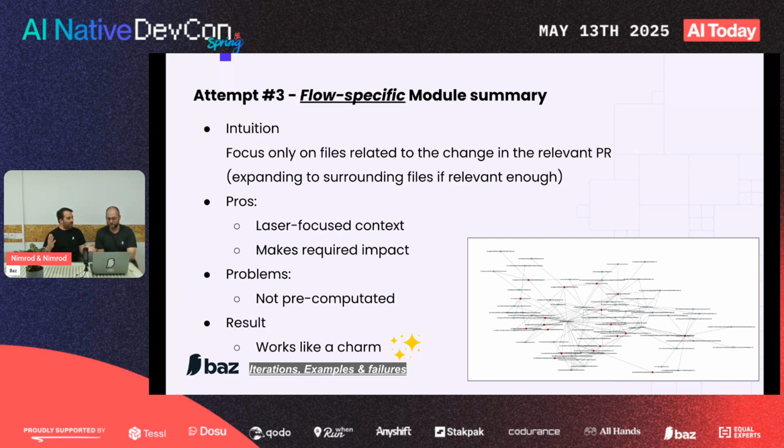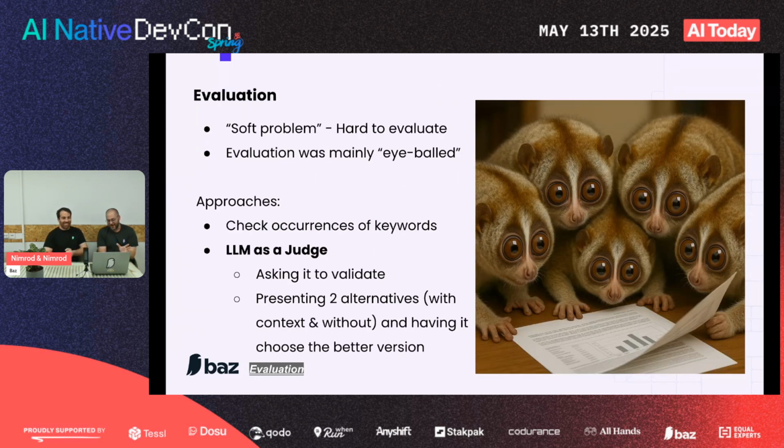Cool. So it works, right? That's it. We're done. Not quite, because I still want to take a minute to briefly mention evaluation. Yeah, this is important. This is a crucial, integral part of every data science, ML, AI, whatever name you want to give it, super important. And this problem in particular was interesting because you could say that it's kind of a soft problem.